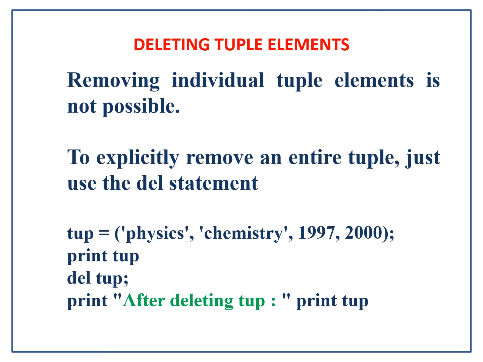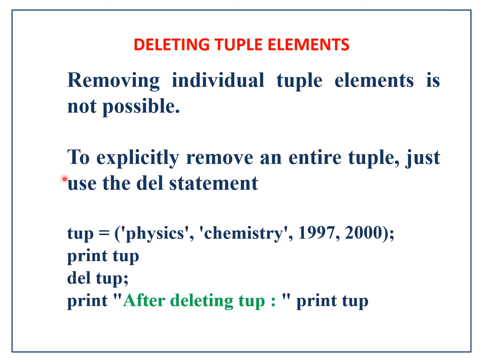But we can remove the entire tuple using the del statement. Remember that an individual tuple element cannot be deleted from a tuple, but an entire tuple can be deleted using the del statement.